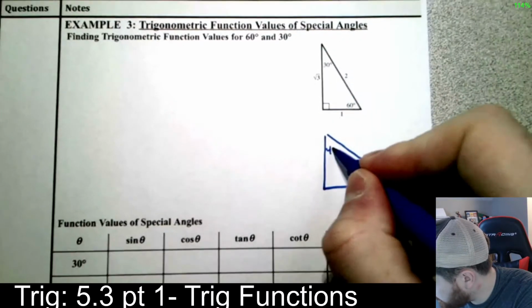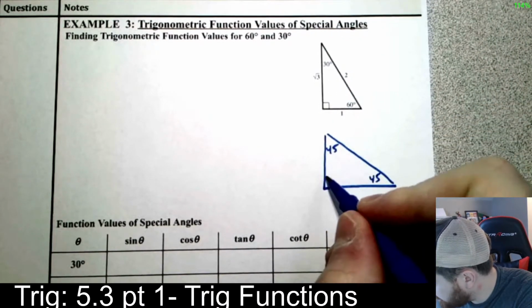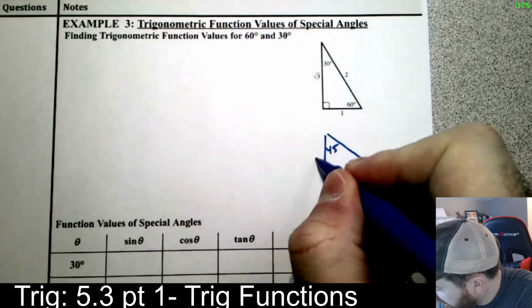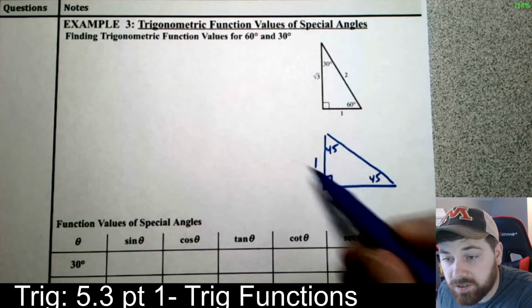So I'll label this as 45, 45, and 90. I want to make sure I match the book here. So what they have going on is they have a 1 here. So there's a 1 and a 1. Remember, this is an isosceles triangle, so these two need to match.